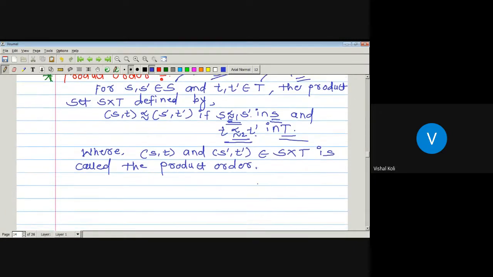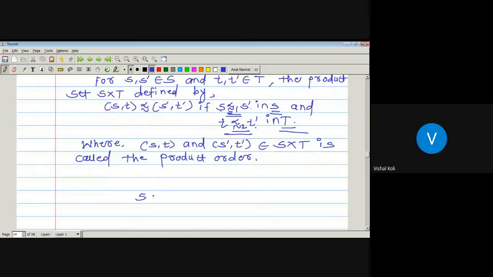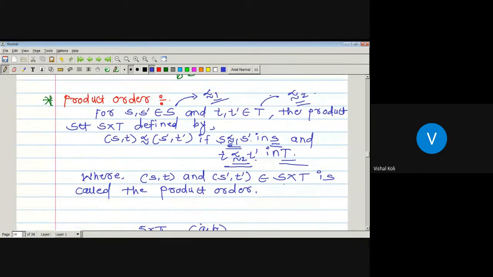First we know what a Cartesian product is. S cross T contains all the elements of the type ordered pair AB, where A belongs to S and B belongs to T. So if precedes 1 is a relation defined on set S and precedes 2 is a relation defined on set T, then the first ordered pair is related to the second ordered pair with this relation if and only if S precedes S dash in S with the first relation and T precedes T dash in T with the second relation. Then only we say that the first ordered pair is related to the second ordered pair, and that is the definition of our product order.